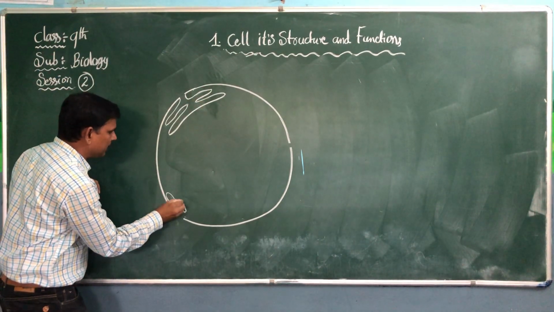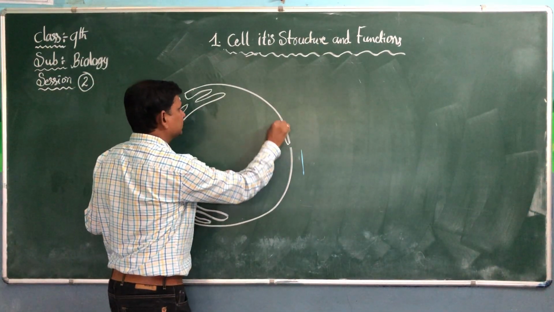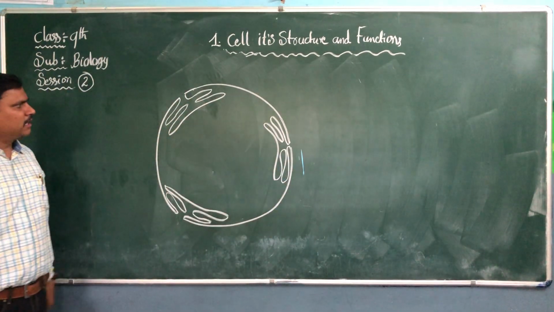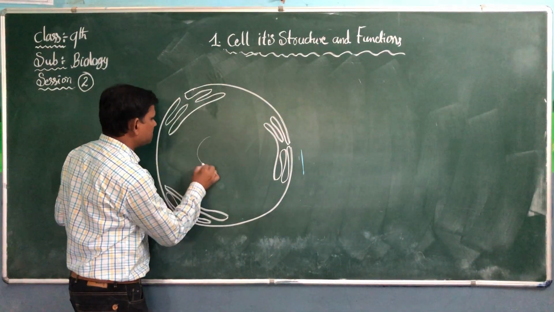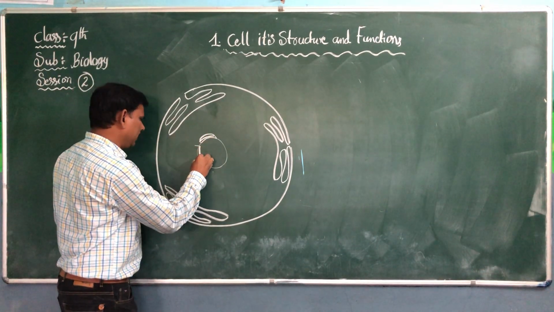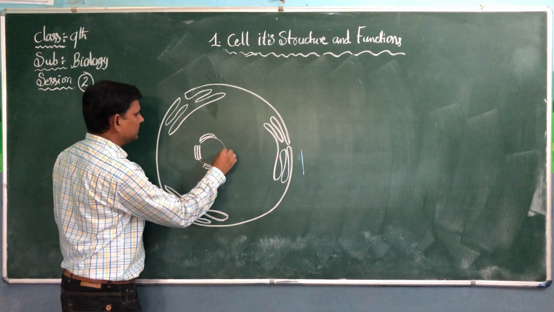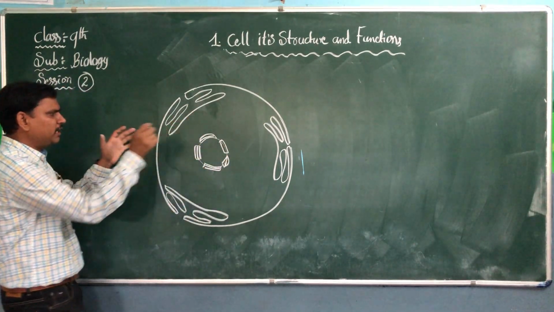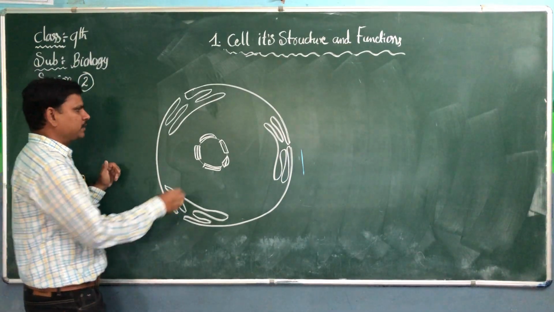The plant cell and animal cell also have different shapes. So this is an animal cell. The animal cell is round in shape. In last year's 8th class, we already studied the structure of the cell. In the middle of every cell, which part is present?